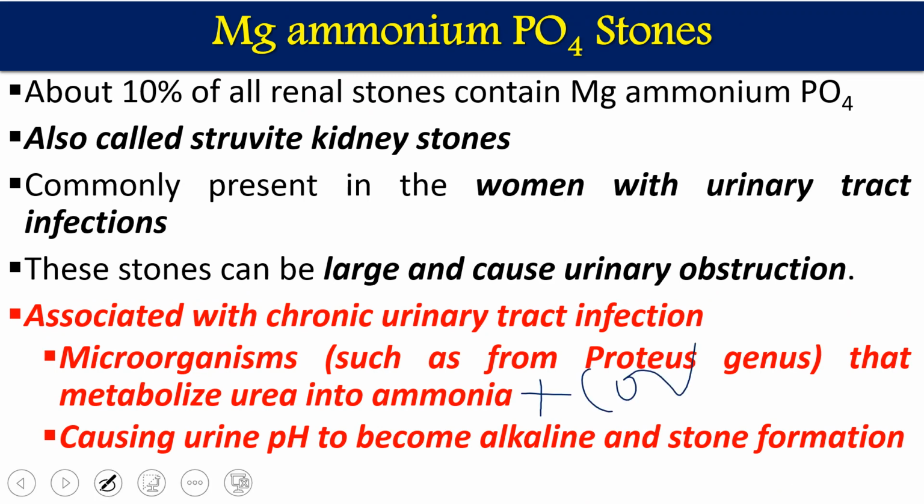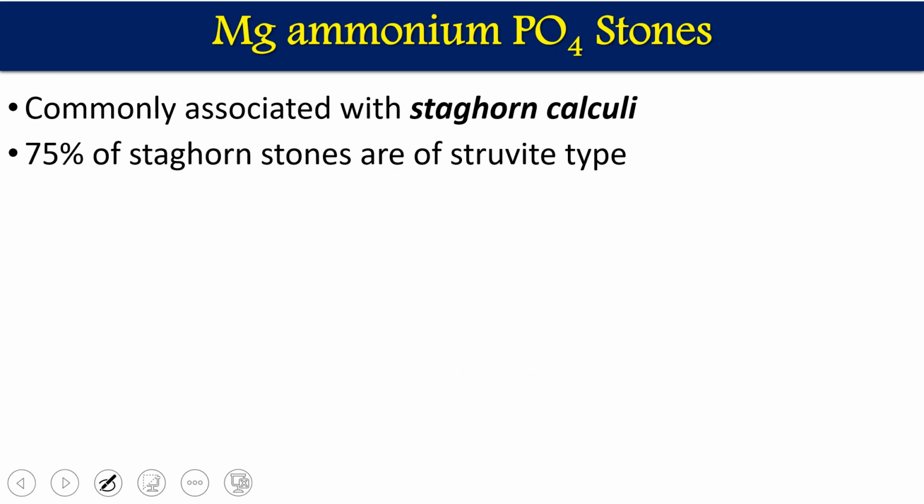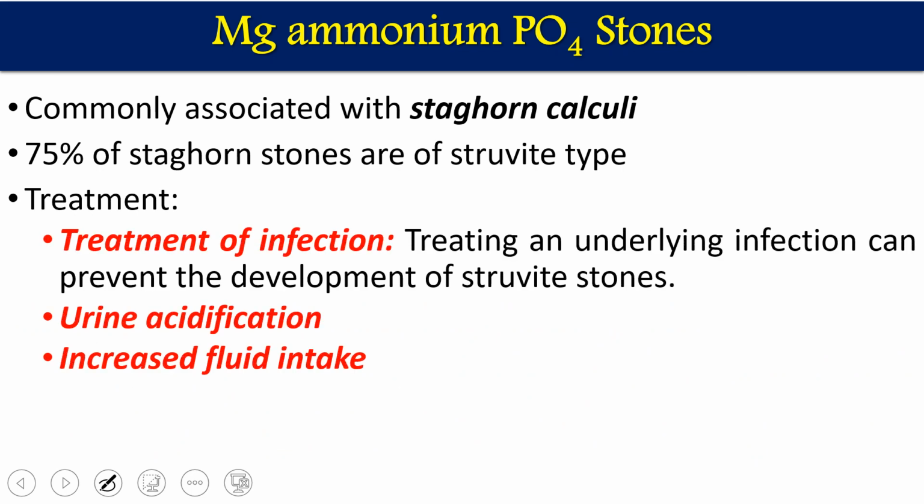So this ammonia makes urine alkaline. Once urine is alkaline, it can increase stone formation. So urine pH becomes alkaline and stone formation takes place. Commonly it is associated with staghorn calculi. 75% of staghorn stones are of the struvite type.